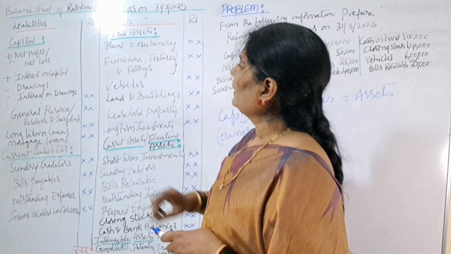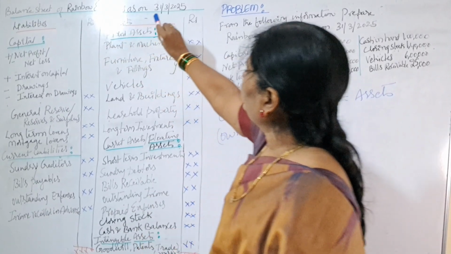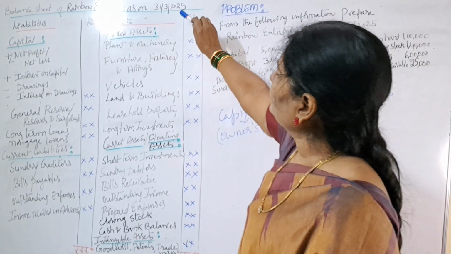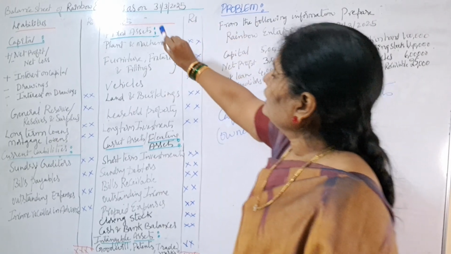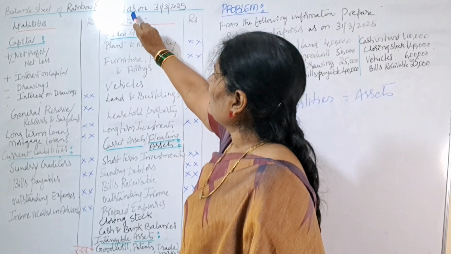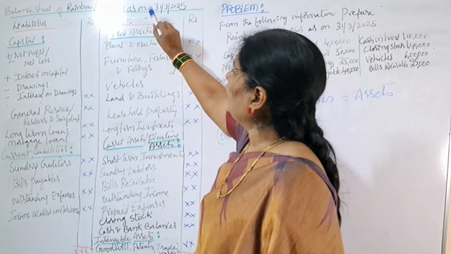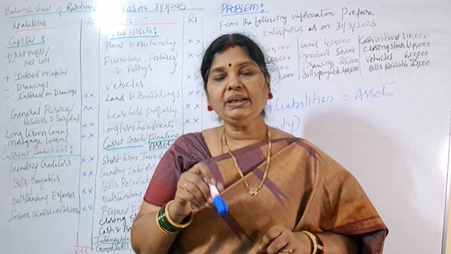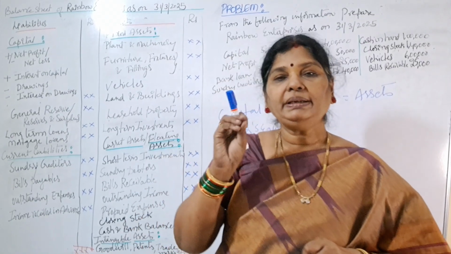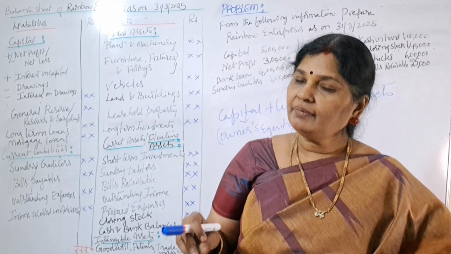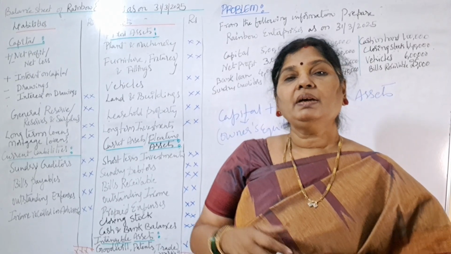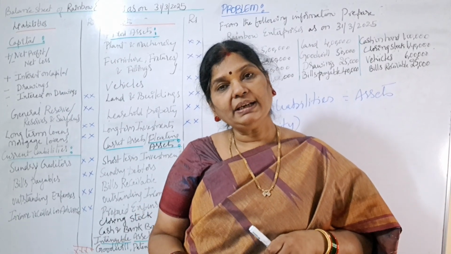Now you see the heading, balance sheet of Rainbow Enterprises as on 31/3/2025. This you can write either as on or as at. Means we are preparing on a particular date. On a particular date, we want to know what is our financial position. Means what are our liabilities and what are our assets.